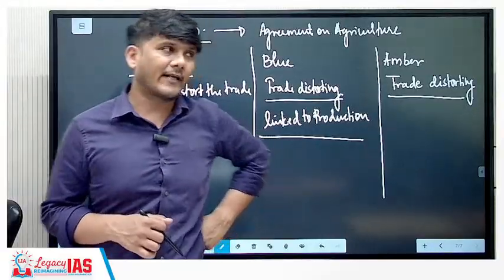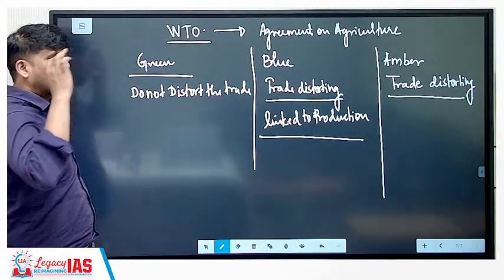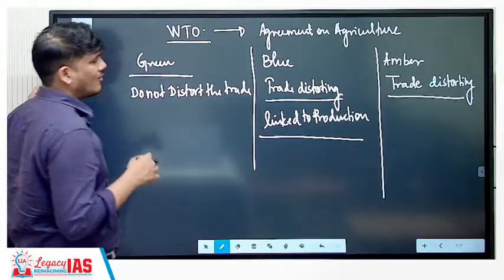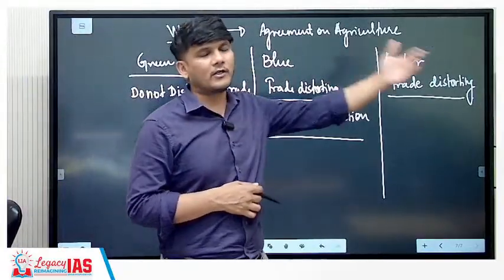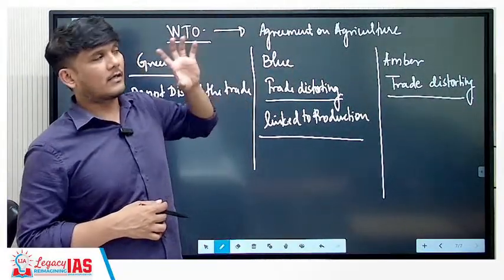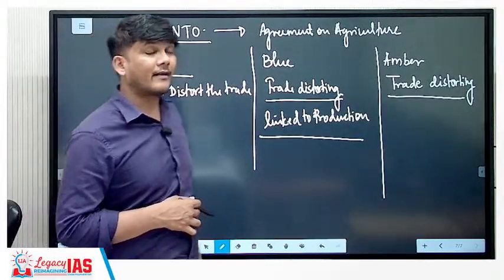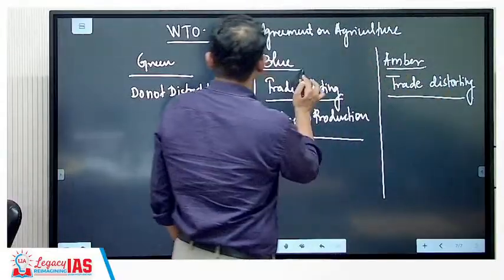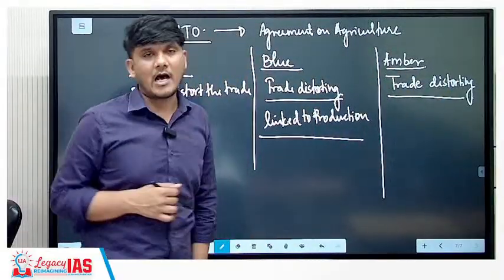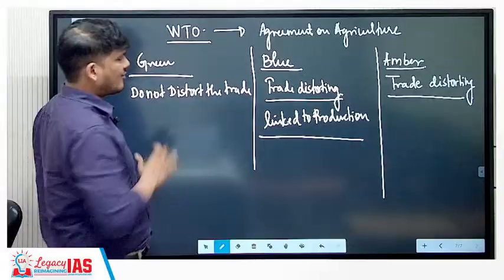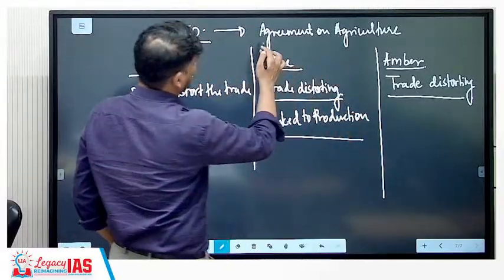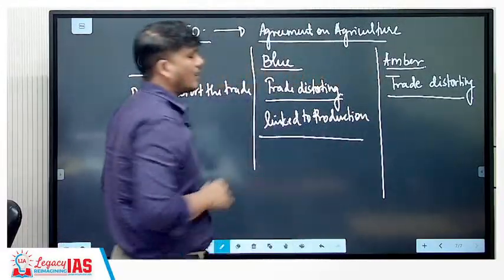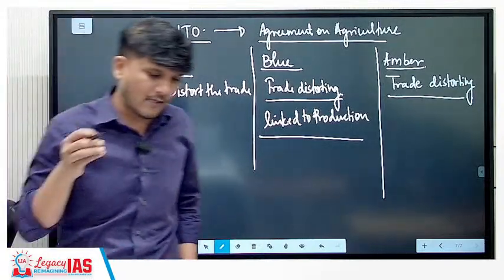How can it distort the trade? When you are providing huge amounts of subsidies in your country, the goods become cheaper. When you dump them into other countries, that country's goods or the market is destroyed, because all of a sudden they have very cheap goods because of the subsidies that are provided. Now, this particular classification is present in the Agreement on Agriculture, but the issue with the Agreement on Agriculture is that it is not yet in force.